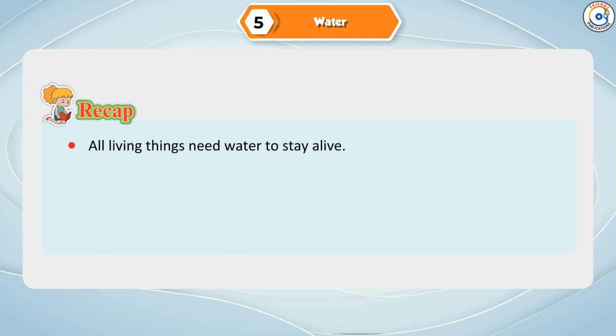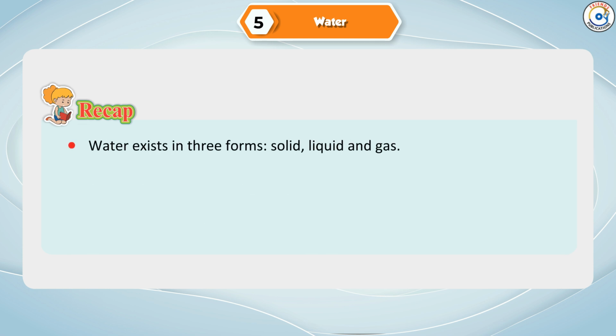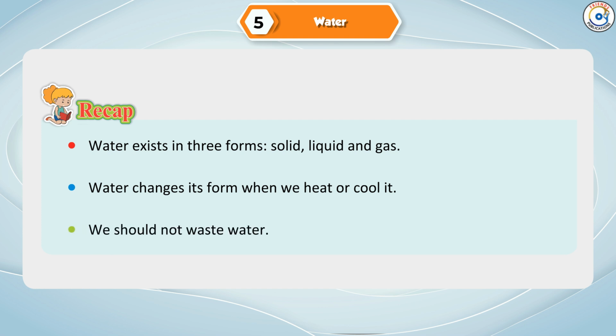Recap. All living things need water to stay alive. Rain is the main source of water. Drinking water should be clean and free from germs. Water exists in 3 forms: solid, liquid, and gas. Water changes its form when we heat or cool it. We should not waste water.